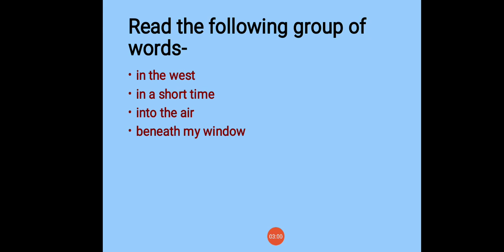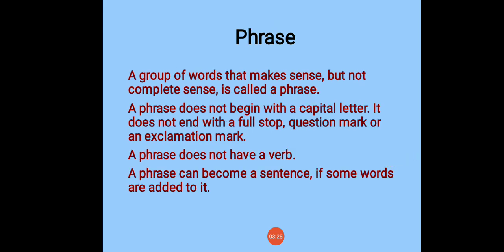What is a sentence? A sentence is also a group of words which makes complete sense. But here, read these words: in the west, in a short time, into the air, beneath my window. These group of words make sense but not complete sense, and they have no subject or predicate of their own. So, such group of words are called phrases. A group of words that makes sense but not complete sense is called a phrase. This is the definition of a phrase.